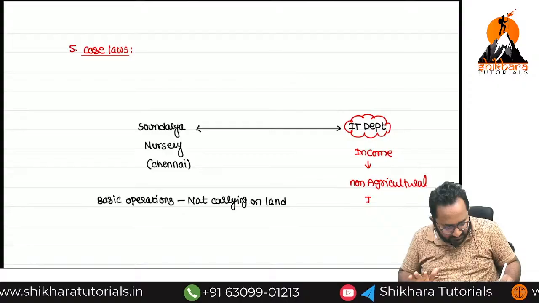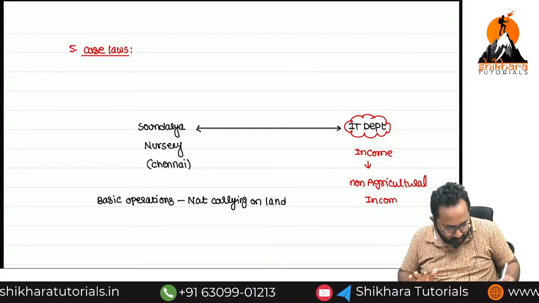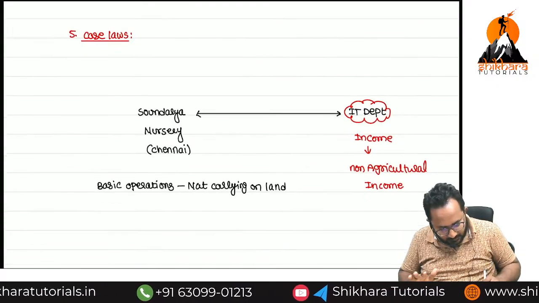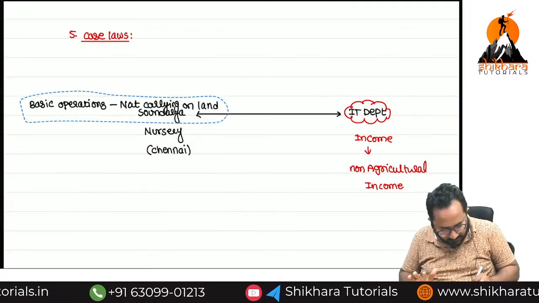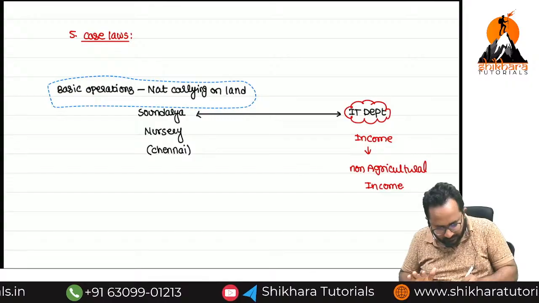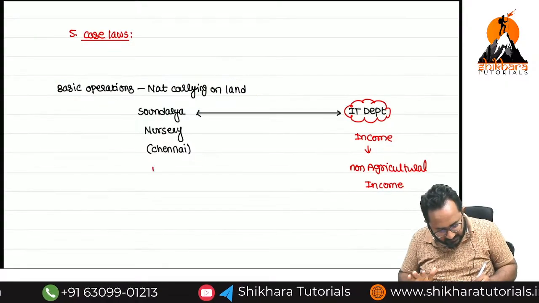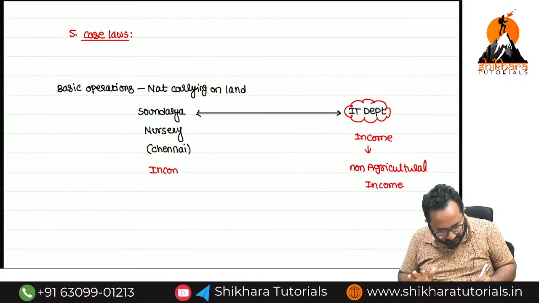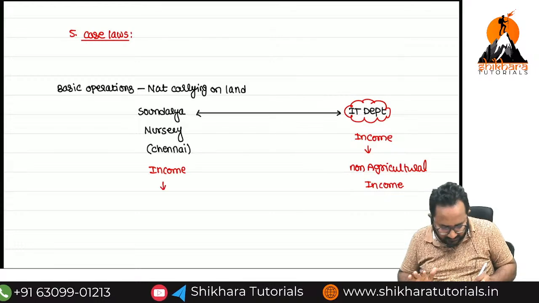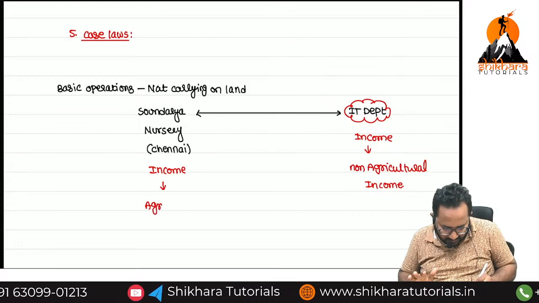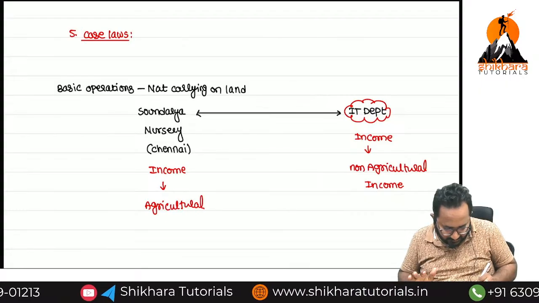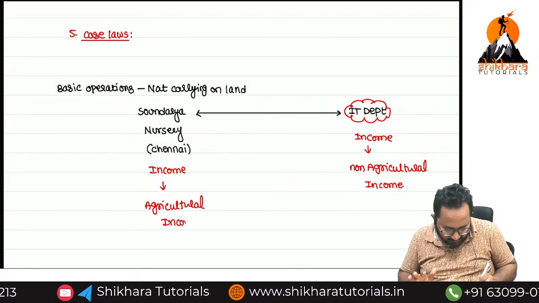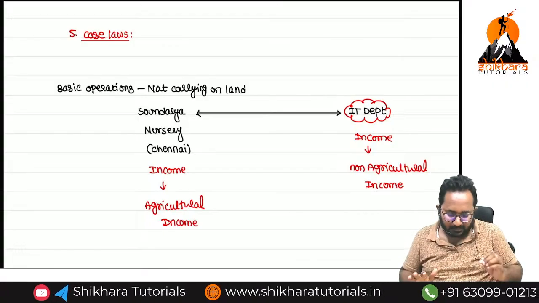But SSC, the taxpayer, Soundarya Nurseries, is arguing that whatever income is generated is agricultural income. So is there a dispute or not, ma? Definitely there is a dispute between SSC and the income tax department.